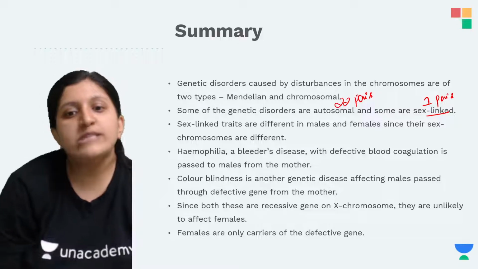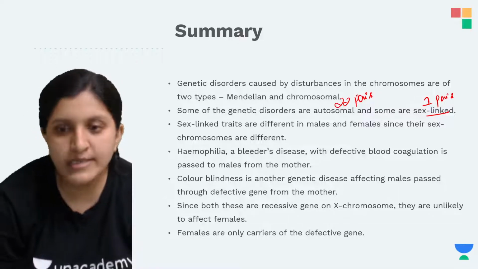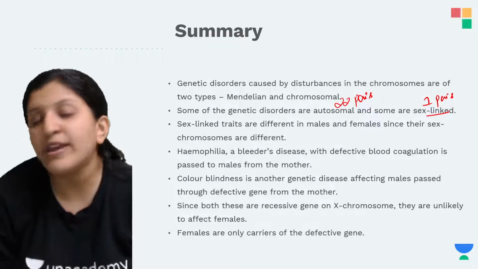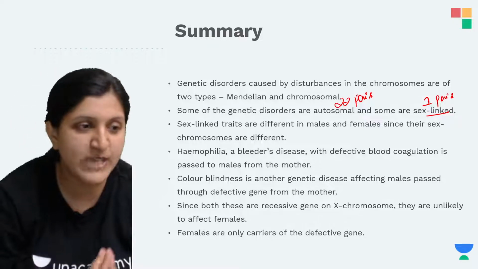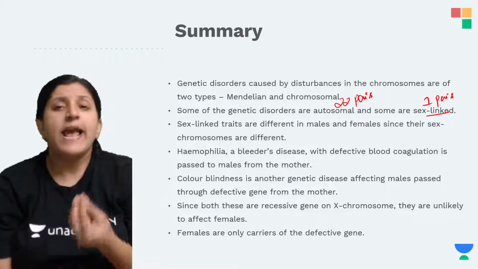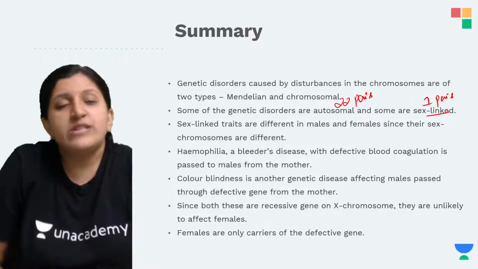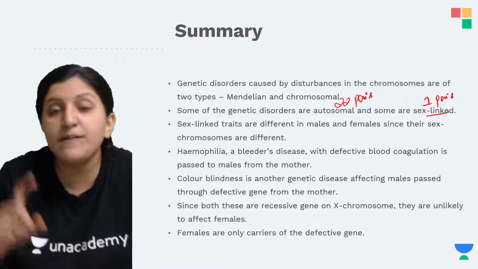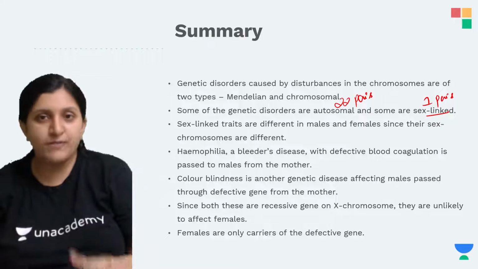Since both genes are recessive, they are going to express themselves in the homozygous condition. In case of a female, the condition is homozygous, but both of the genes should be faulty.